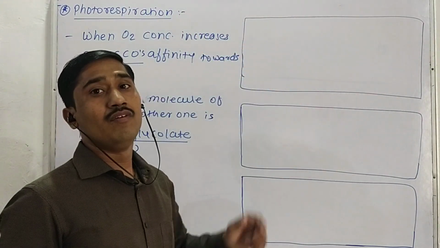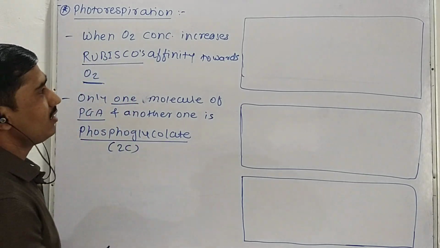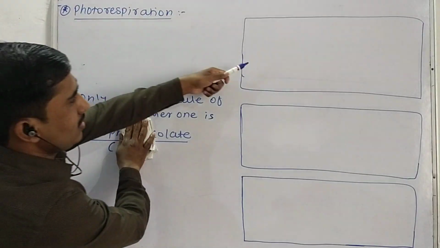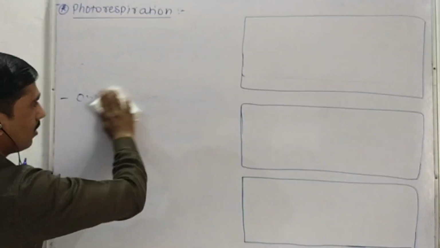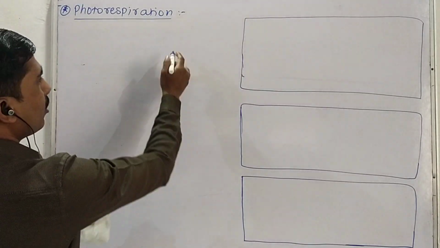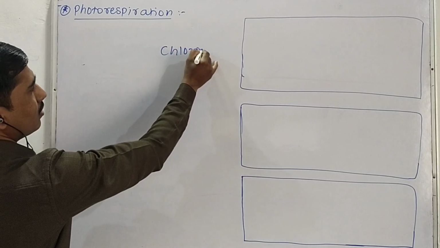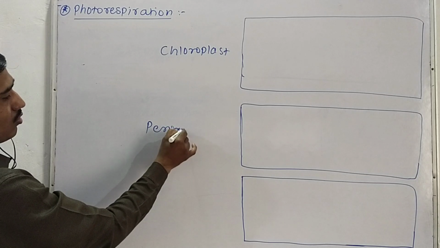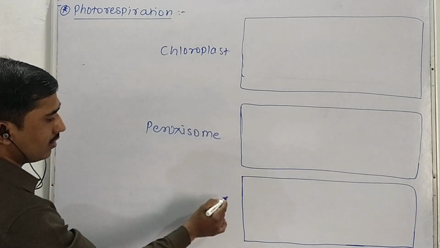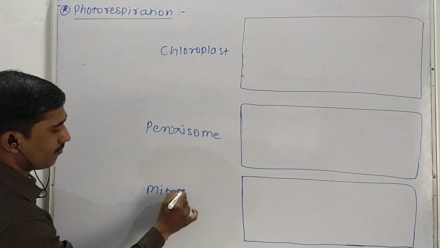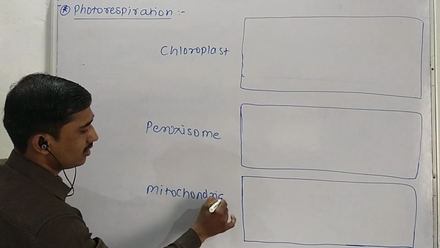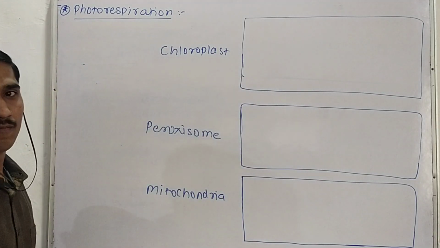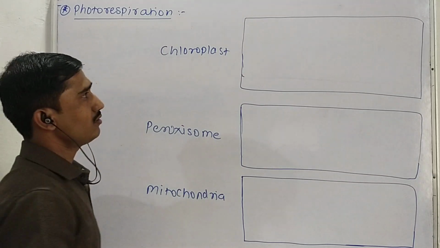So this is photorespiration. One by one we will see this reaction in a cyclic manner. Suppose these are the 3 cell organelles. The first one is the chloroplast, the second one is the peroxisome, and the third one is the mitochondria. These are the 3 cell organelles in which the photorespiration reaction is going to take place. So we will see one by one.